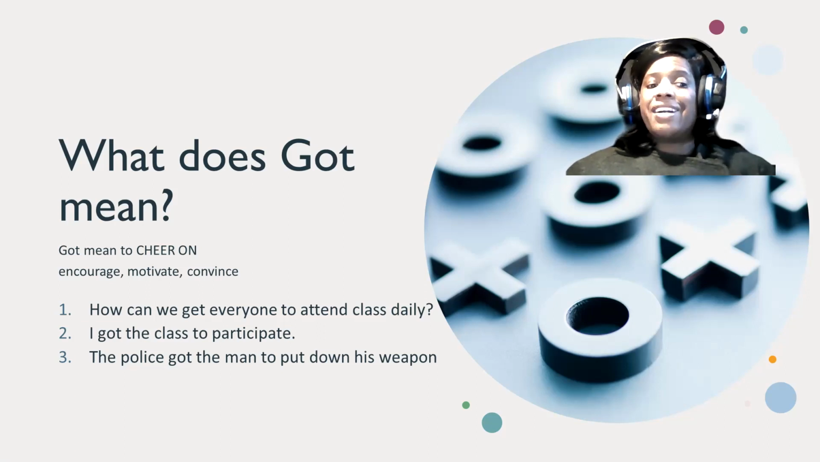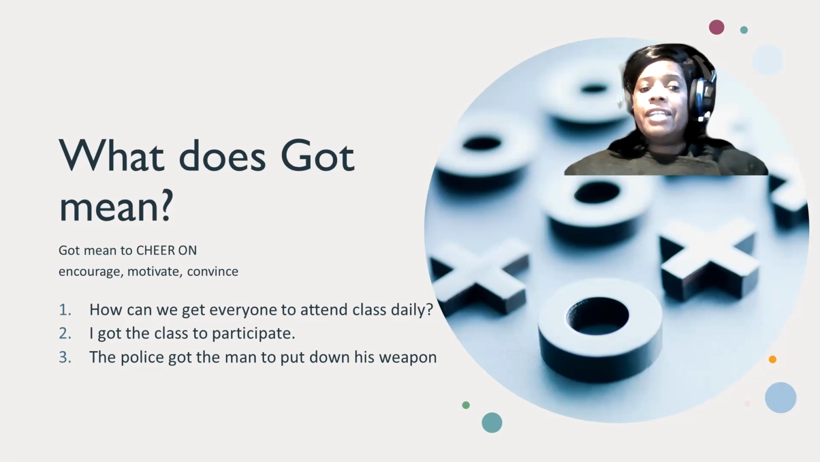Another one, I got the class to participate. So I is the subject. What did I do? Got. Who? The class to participate. So if you notice here, when we use the word "got," it's followed by the group or the person, then what did I have them do? To participate.